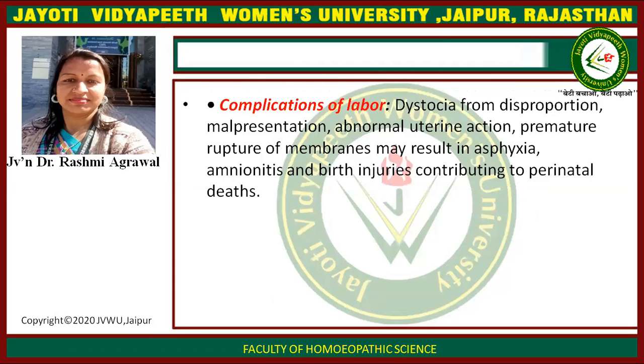Complications of labor: dystocia from disproportion, malpresentation, abnormal uterine action, premature rupture of membrane may result in asphyxia, amnionitis, and birth injuries contributing to perinatal death. These are the complications that occur during labor and may cause perinatal mortality.